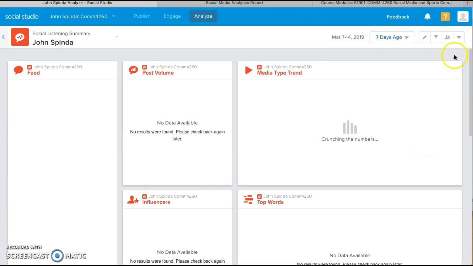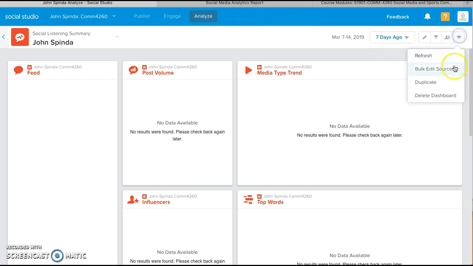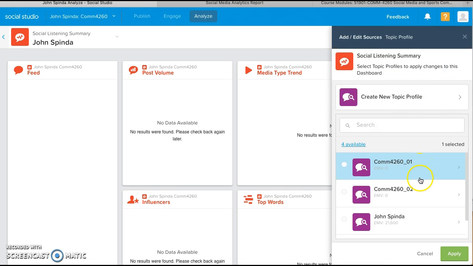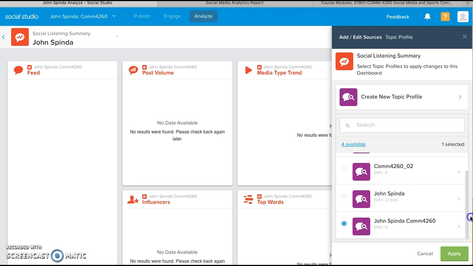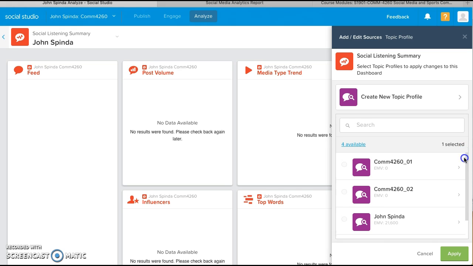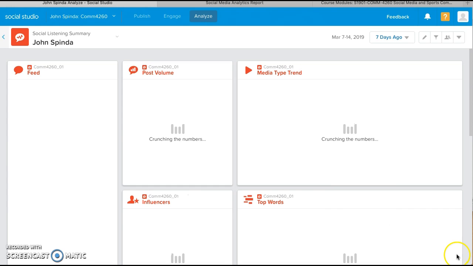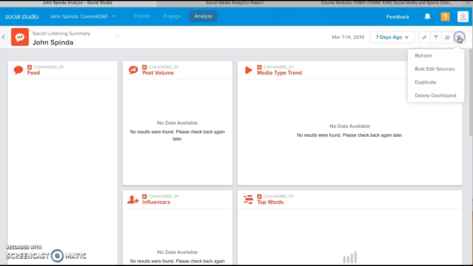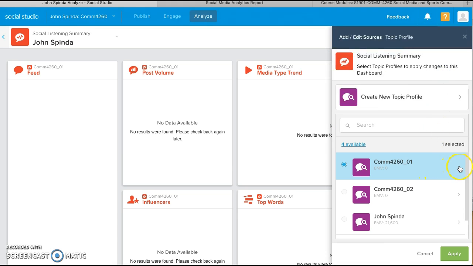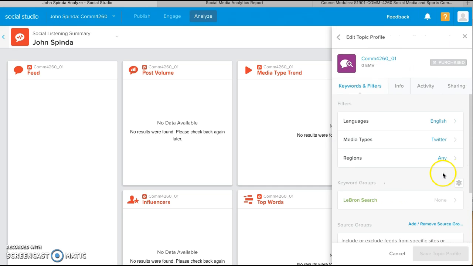As I mentioned before, if you go to bulk edit sources, you should have different things here that you can use as far as topic profiles. So for instance, these are the ones that I have for mine right now. As you can see, this Comm4260, I'm going to go ahead and apply that one, and I'm going to edit the sources. Actually, I'm sorry, you have to use this little arrow right here to go. I know a lot of us forget that sometimes.